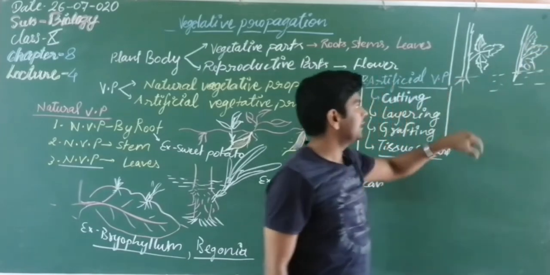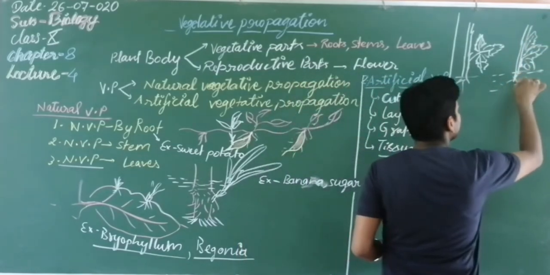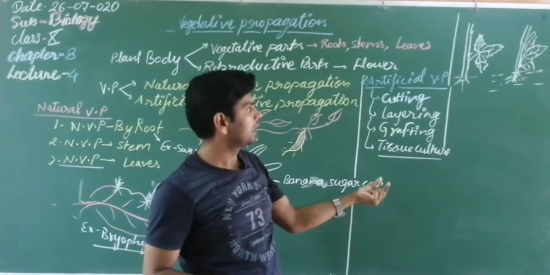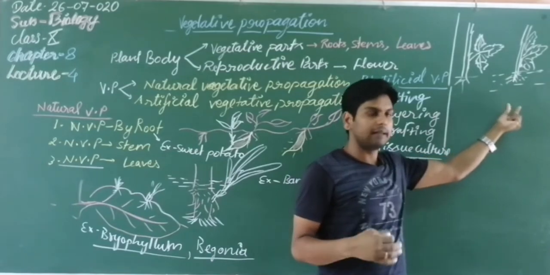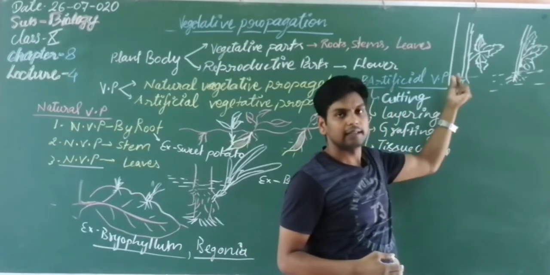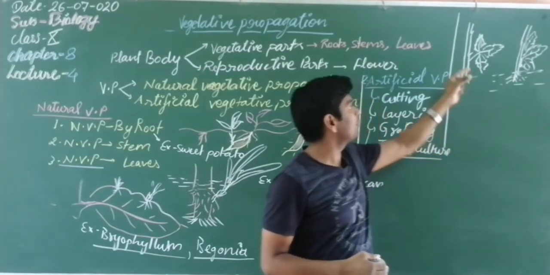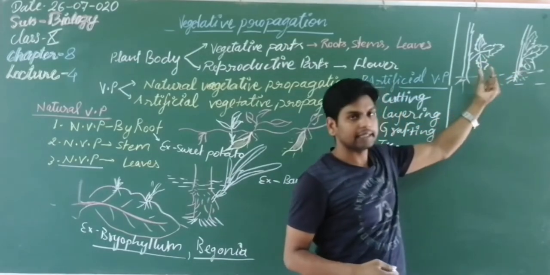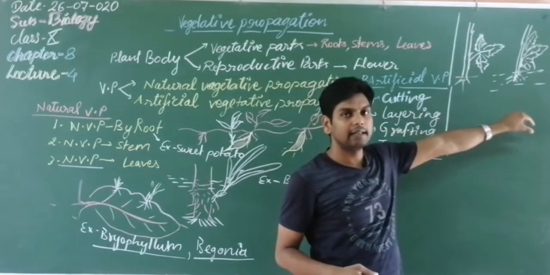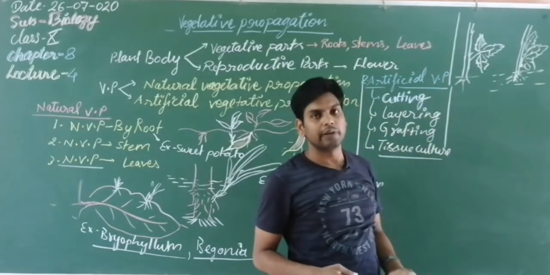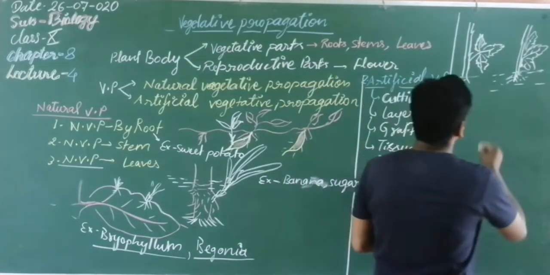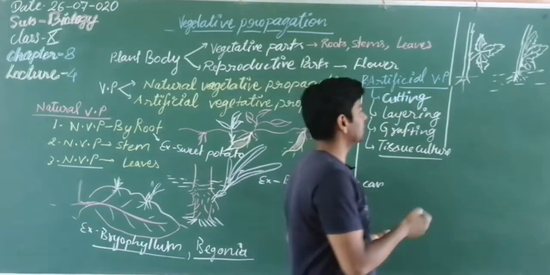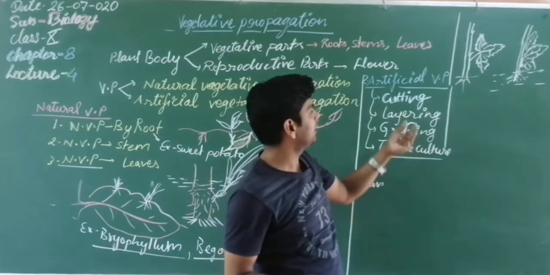When we plant it in the soil, then adventitious roots are formed below the soil. So these roots can absorb the water and minerals. This process is known as cutting, because a new plant is formed with the help of a cut twig. We cut the twig, plant it in the soil and a new plant is formed. So this is the cutting process. What is the example? You can get examples from your surroundings. Many examples: sugar cane, rose, etc. These are examples of cutting.